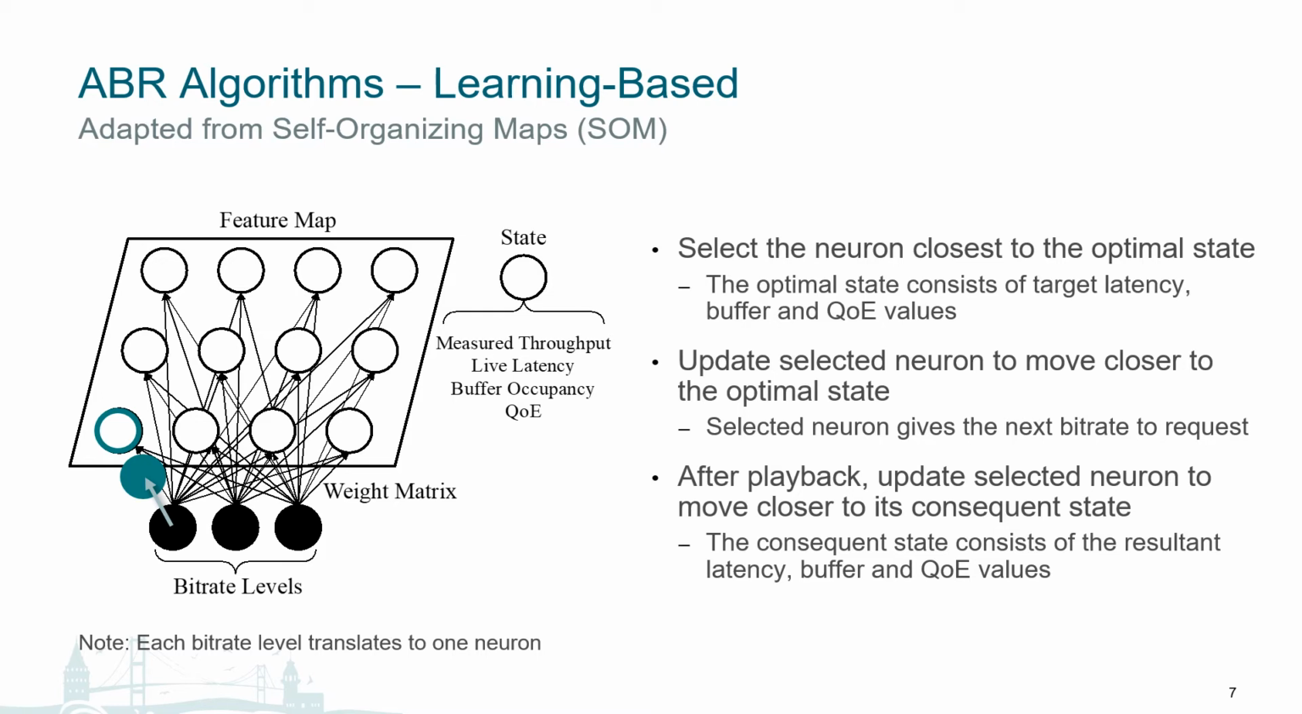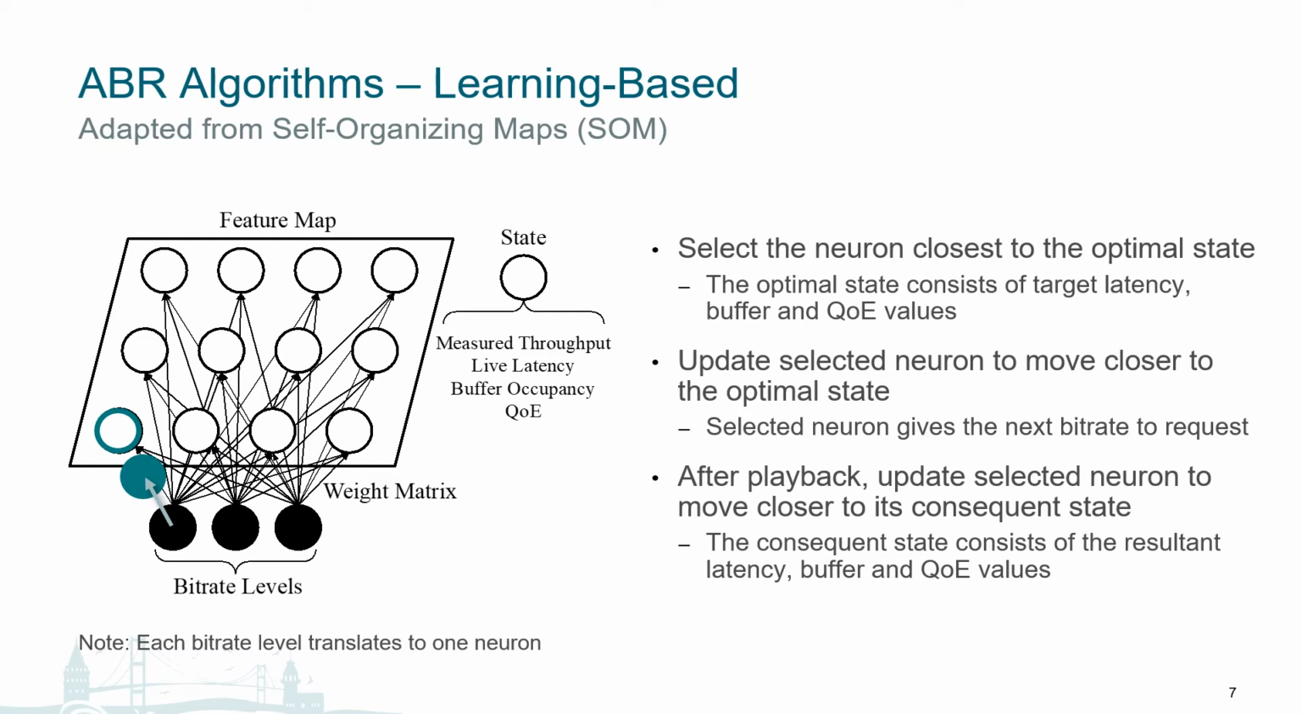In the second step, we update the selected neuron to move closer to the optimal state. This is a standard SOM mapping step to reward the winning neuron, also known as competitive learning. We then retrieve the next segment at the bitrate level represented by the selected neuron.